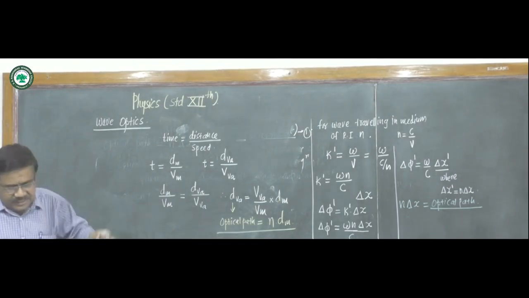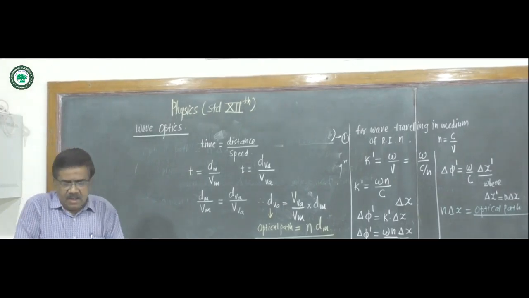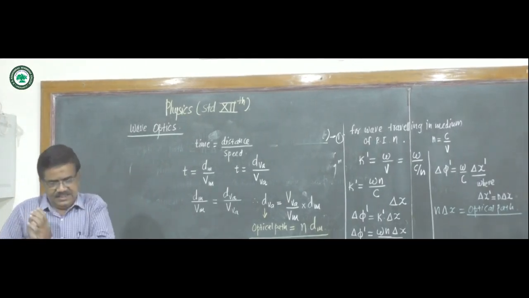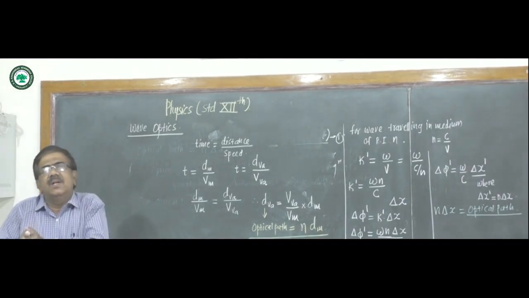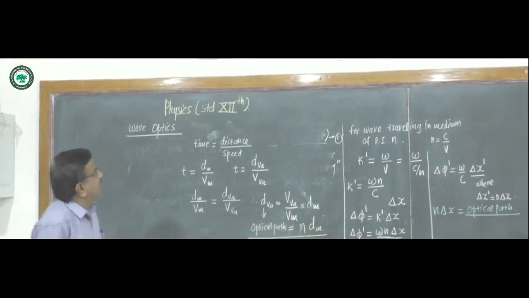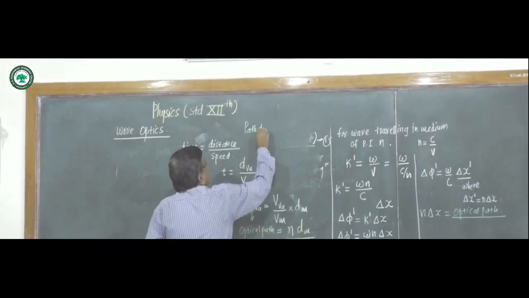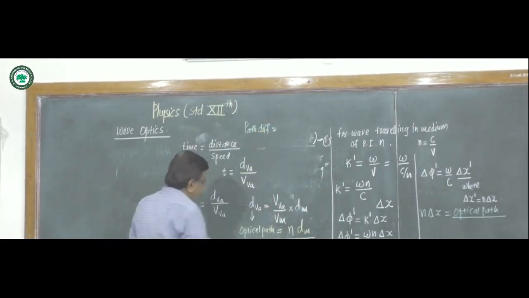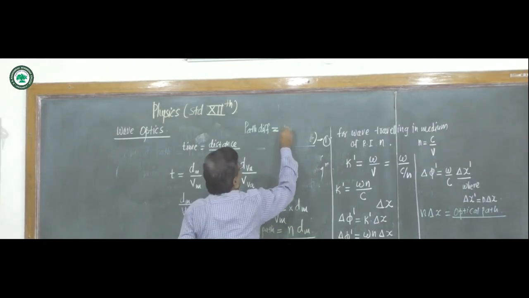So distance d in a medium of refractive index n introduces a path difference equal to nd minus d.